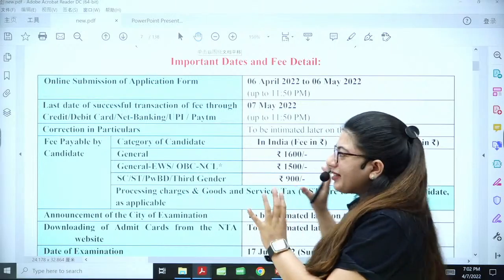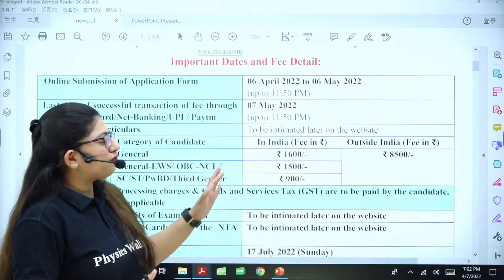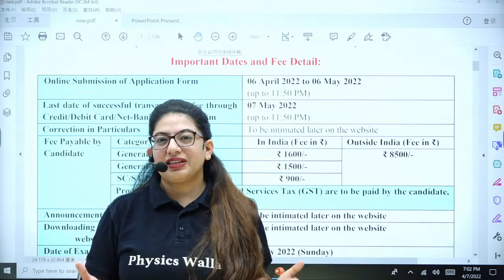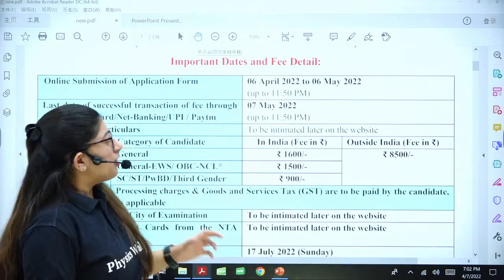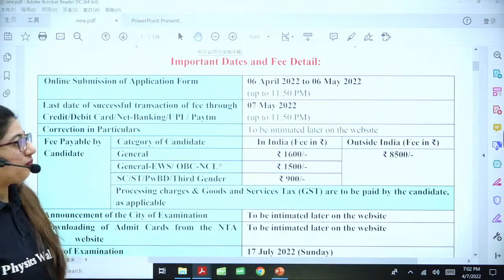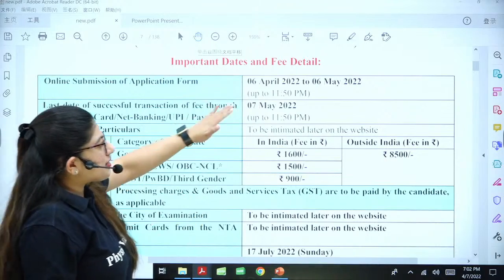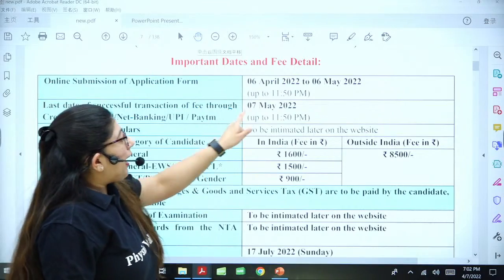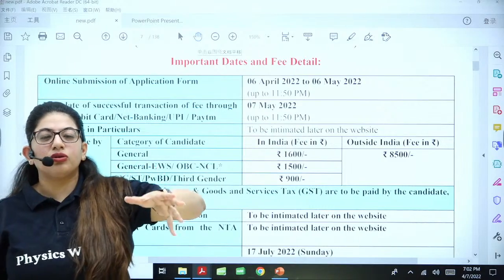Okay, so I think you all can see this, or you have already seen that before. So first of all, where do you have to go to fill the application? There is a website of NTA, because NTA is the agency that makes and conducts the examination. So first of all, what is the online submission date of this examination? From 6 April to 6 May, in between these days you can fill the application form. And on 6 May's night at 11:50 this will get closed,